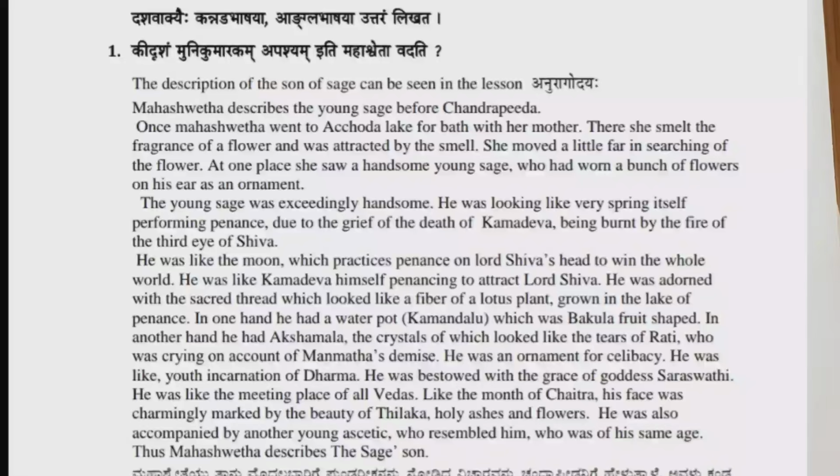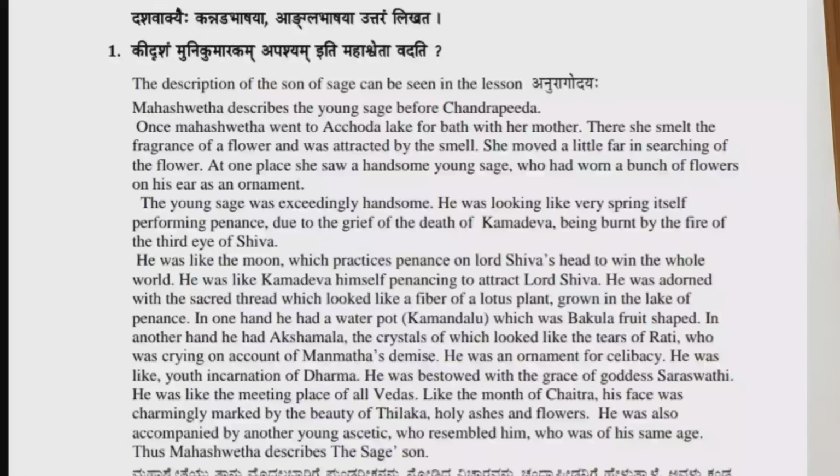He was adorned with the holy thread, which looked like a fiber of a lotus plant grown in the lake of his penance. In one hand he had a water pot, kamandalu, which was bakula fruit shaped. In another hand he had an akshamala rosary, the crystals of which looked like the tears of Rati, who was crying on account of Manmata's demise.